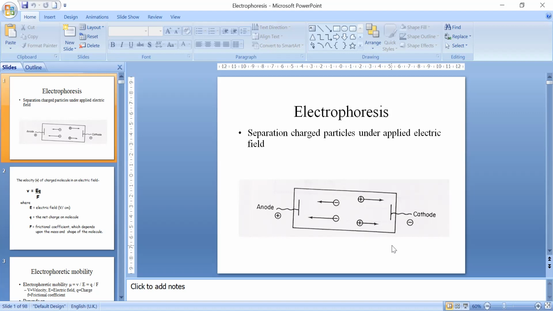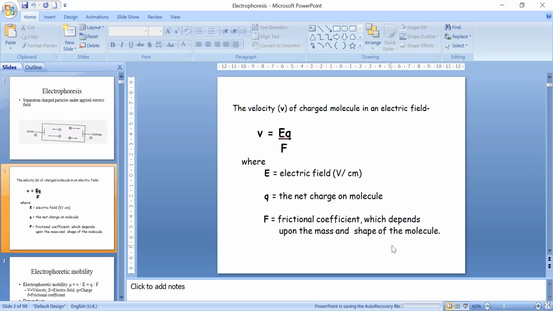You got the idea? Like in chromatography, we discussed many concepts. One concept was based on the mass. What was the name of that chromatography in which the separation is based on the mass? Gel exclusion chromatography. Very good. So here again the separation is based on the mass of the molecule, and it is a preferred technique for separation of proteins as well as nucleic acids.